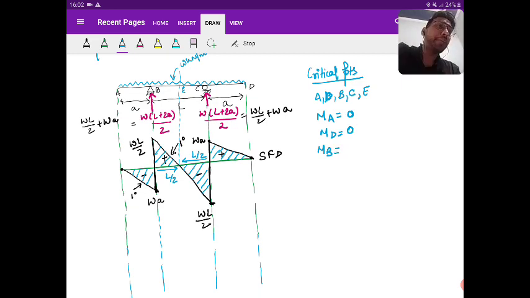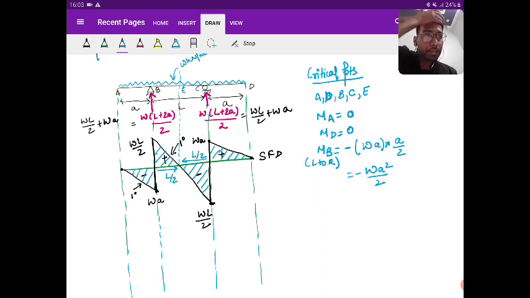Bending moment at B, come left to right. Since the load is acting downward and the lever arm is towards the right, it is anti-clockwise. So minus area under the diagram W into A, lever arm A by 2. So the value is minus WA square by 2. This we obtain moving left to right. Is it clear?